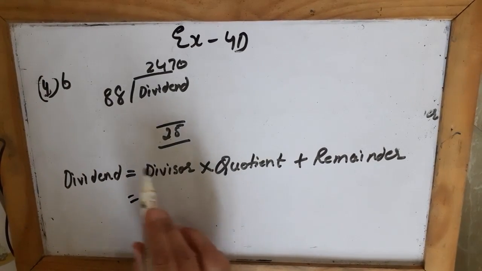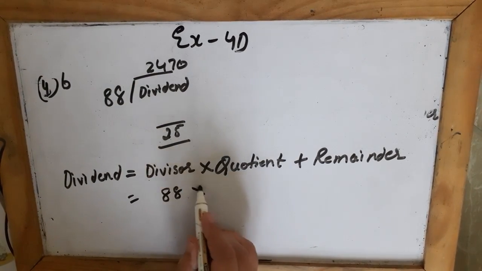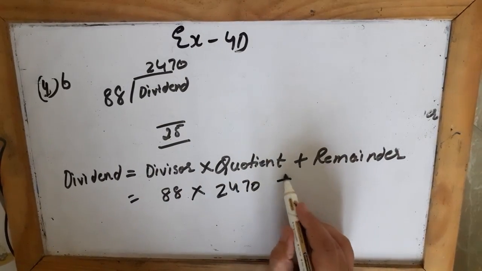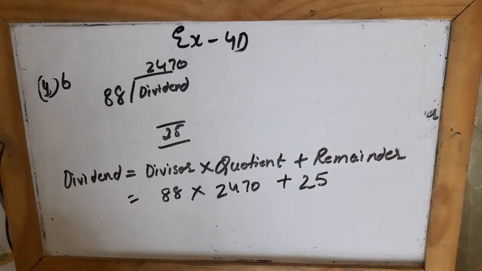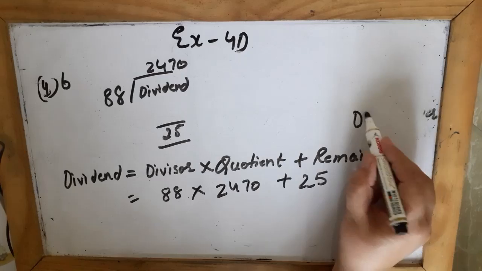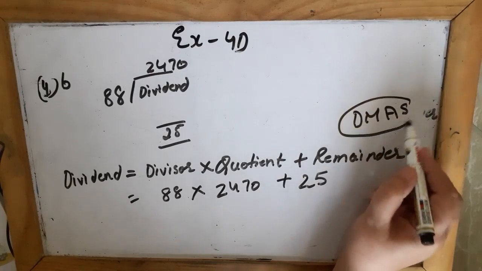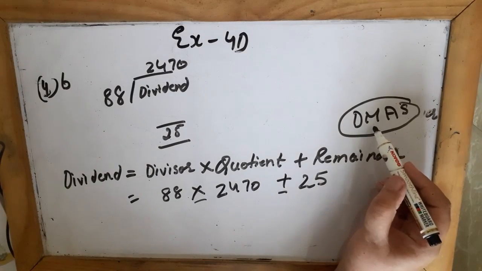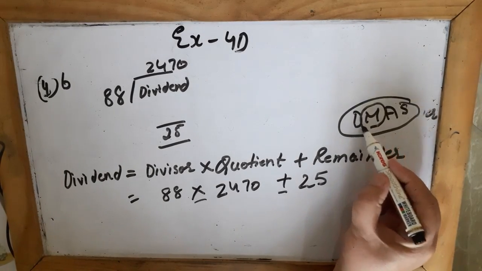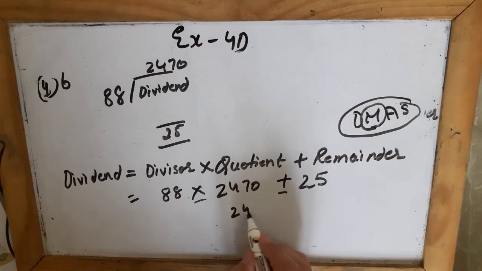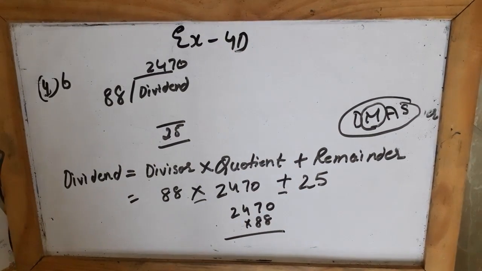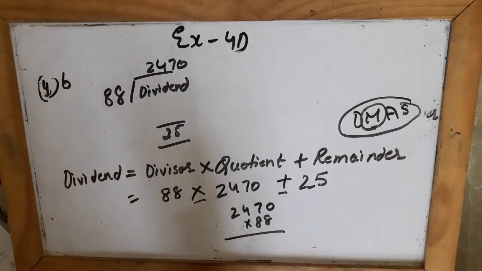So what is the divisor? The divisor is 88. What is the quotient? The quotient is 2470. And what is the remainder? The remainder is 25. So you have done the rule of DMAS in the previous class. We have multiply and we have plus. So according to the rule of DMAS, what will we do first? We will multiply first. So 2470 you multiply with 88.